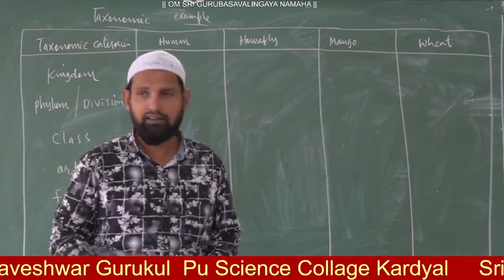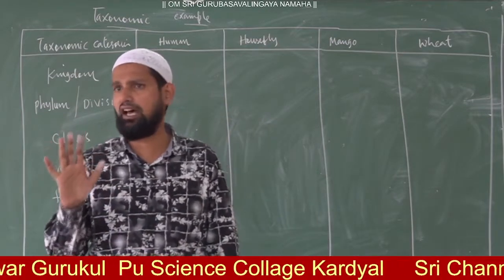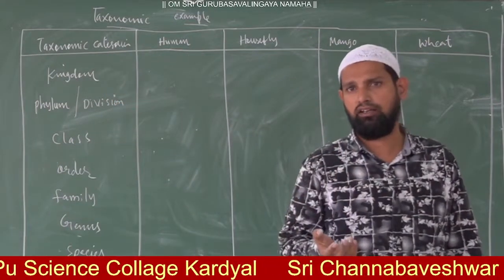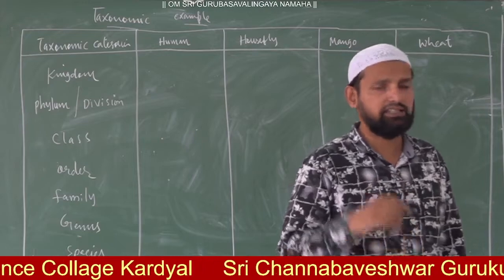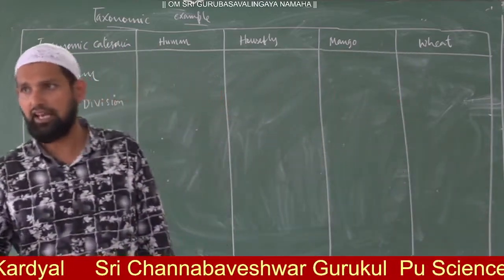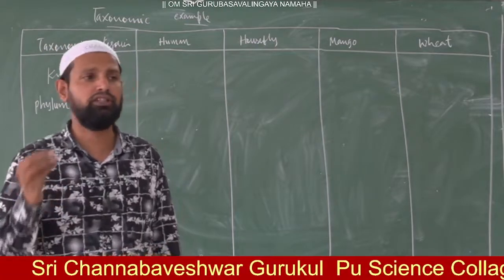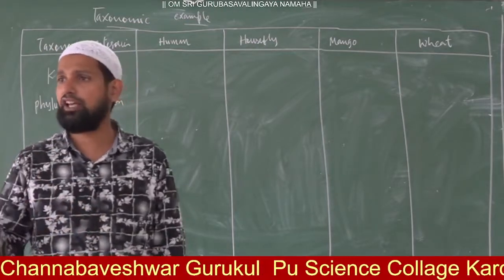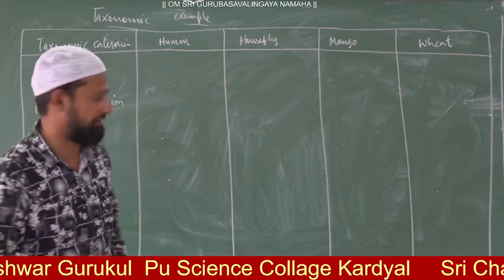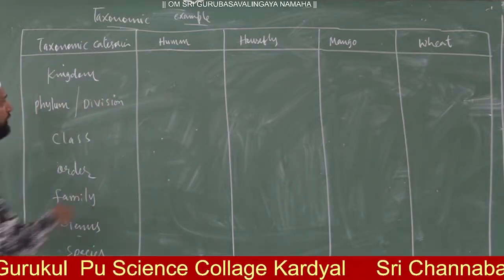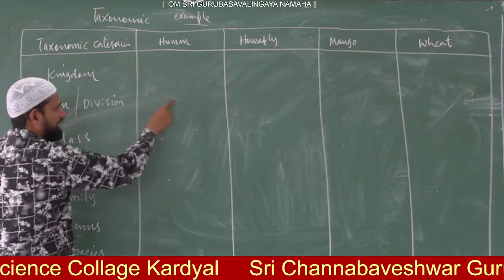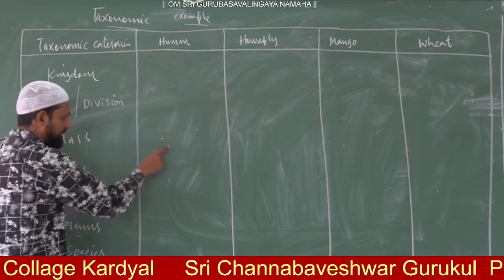There are 5 classes of the phylum Chordata, that is Pisces, Amphibia, Reptilia, Aves, and Mammalia. So in these 5 classes, human being belongs to which class? Mammalia, mammals. Now human being belongs to kingdom Animalia, phylum Chordata, class Mammalia.